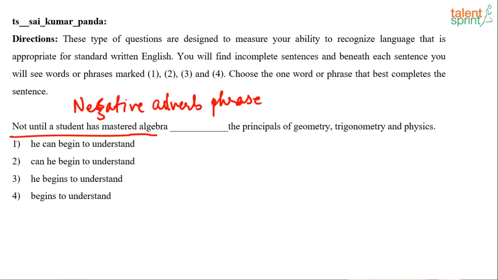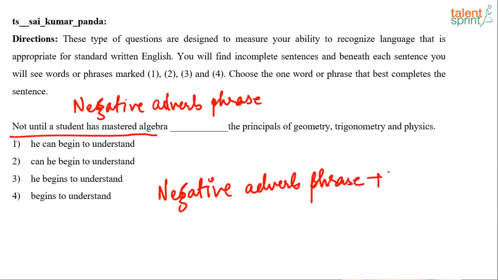So the pattern goes like this. When you have a negative adverb phrase at the beginning, when any sentence or statement starts with a negative phrase, then this is how you construct the statement. Plus the form of verb. Now, it can be any form of verb.